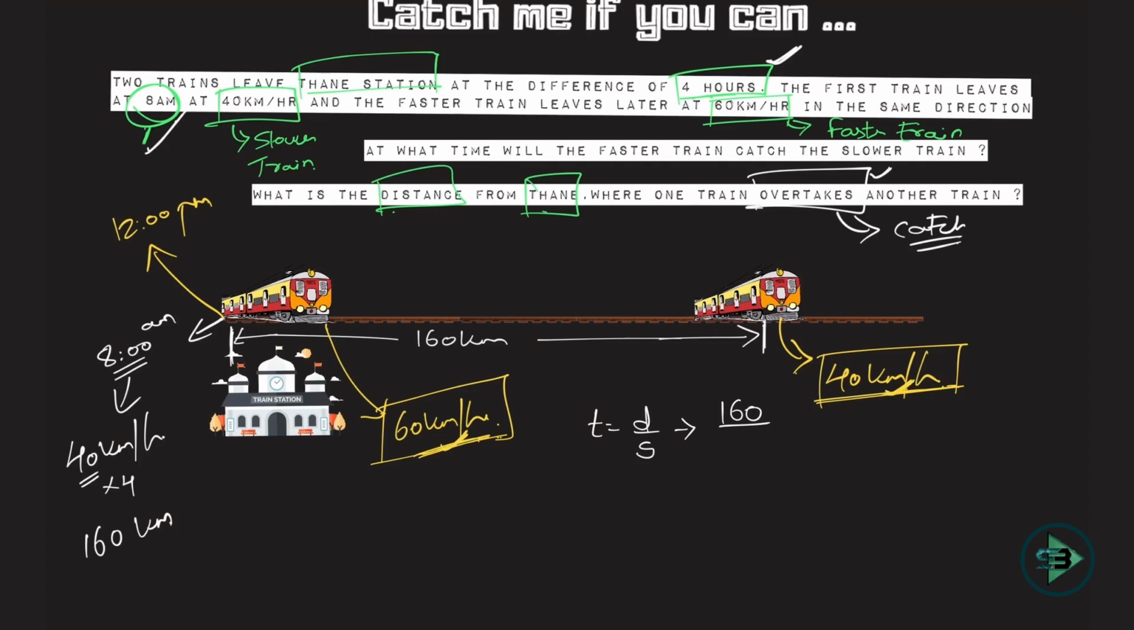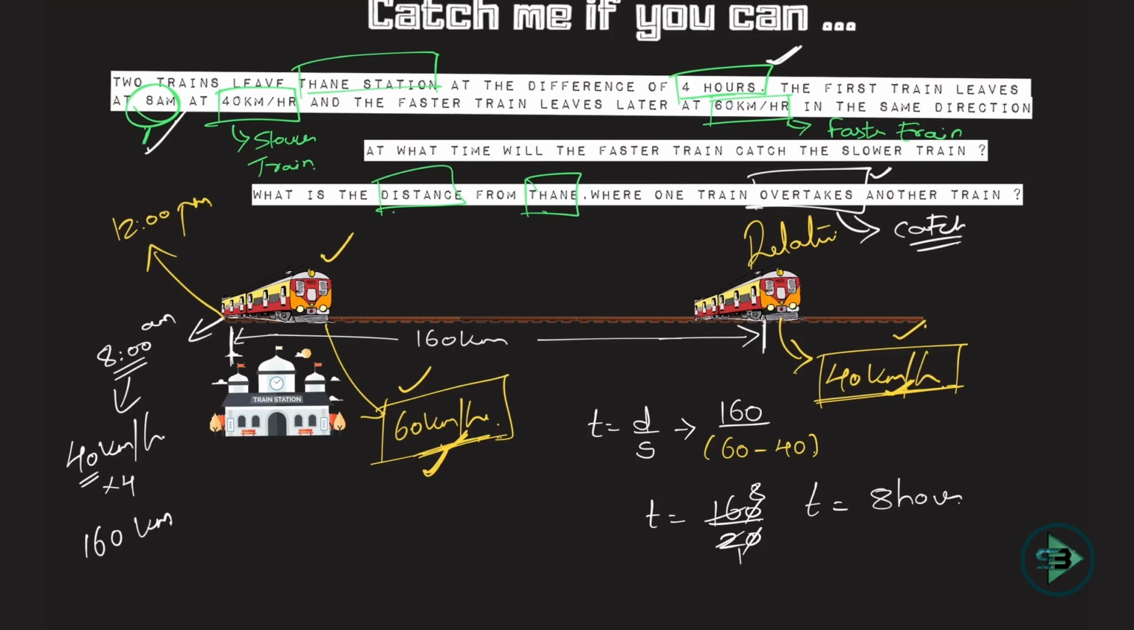Correct? Two trains traveling in the same direction, you subtract the speeds, so this becomes 60 minus 40, because the speed of this train is relative to the speed of this train. This is moving by 60, this is moving by 40, so the resultant is that it moves in 1 hour only by 20. So time is equal to 160 upon 20. 2 gets cancelled, 2 1s are 2, 2 8s are 16. Time is equal to 8 hours. 8 hours after 12 pm, because we started the problem from 12 pm. So add 8 hours to 12 pm, which is 8 pm. 8 pm is when this train will catch this train.